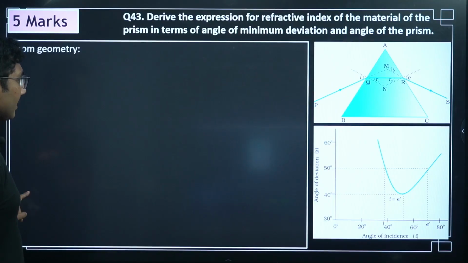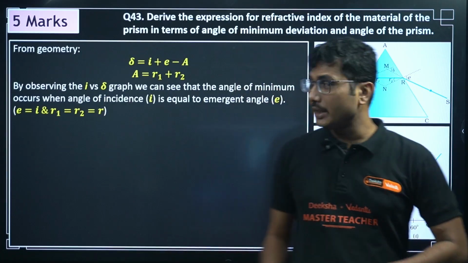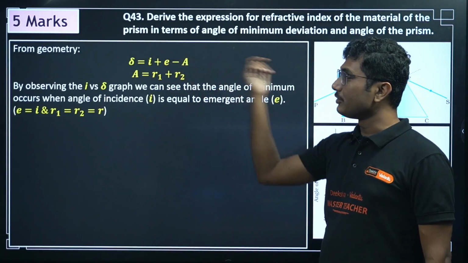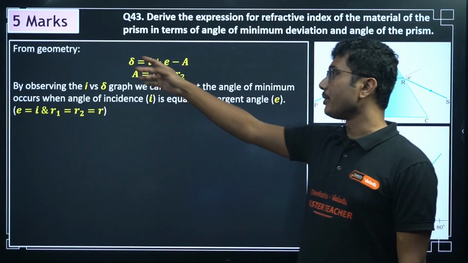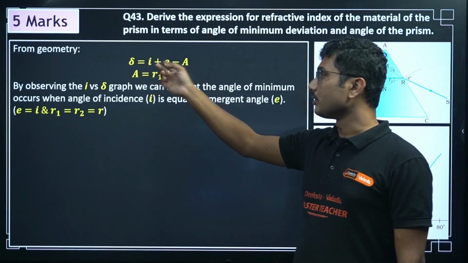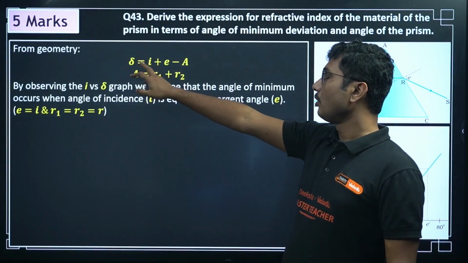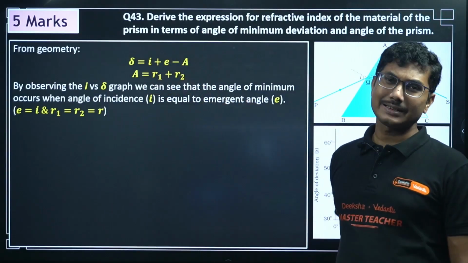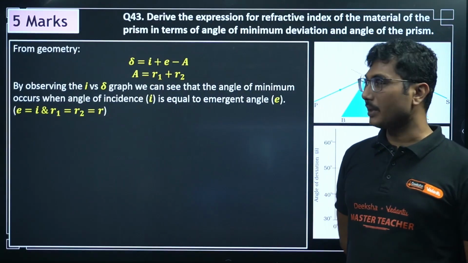Okay, now there is not much super difficult in this case. Everything you can remember. If you are good in memorization, you can memorize it. Otherwise you can check the geometrical proof. Geometrical proof is not required. You just need to mention that from geometry you can write that delta, the angle of deviation, normal angle of deviation, not minimum deviation, can be written as I plus E minus A. And the angle of prism A equals R1 plus R2.